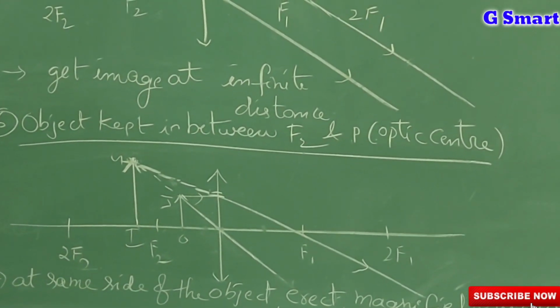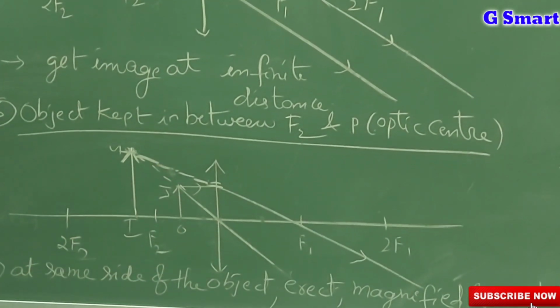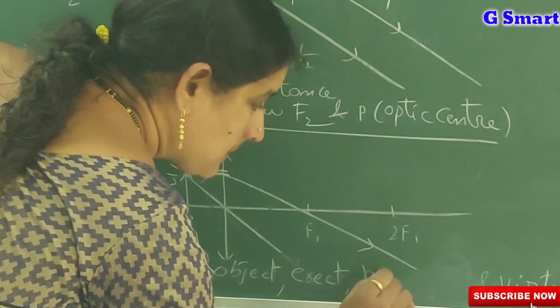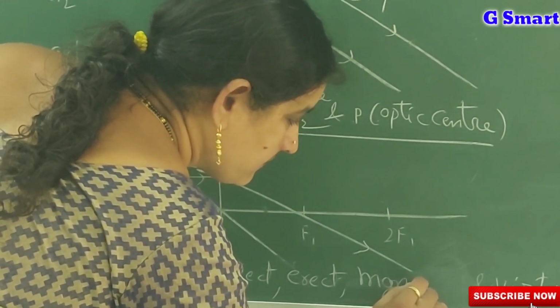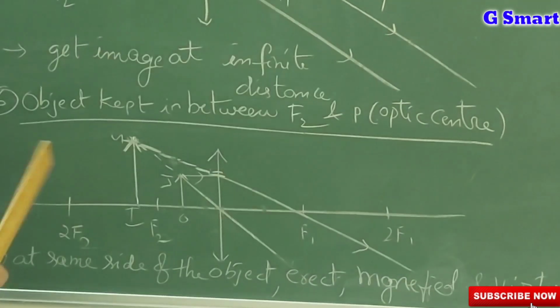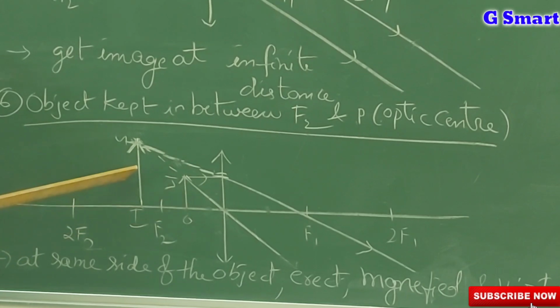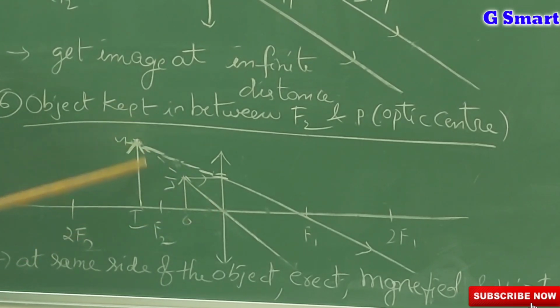Erect, diminished image. The image size is more than the object size, so you will get a magnified image.